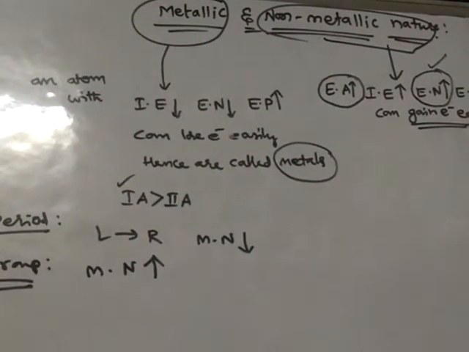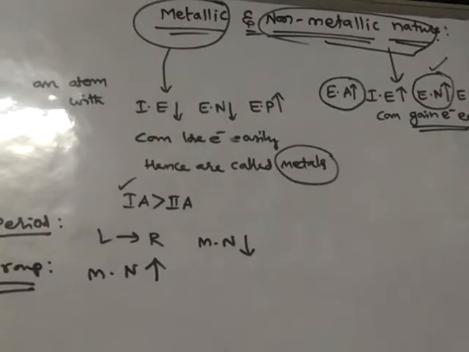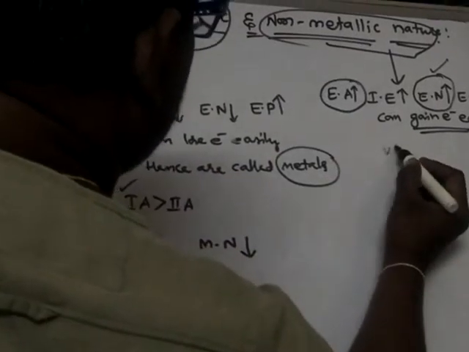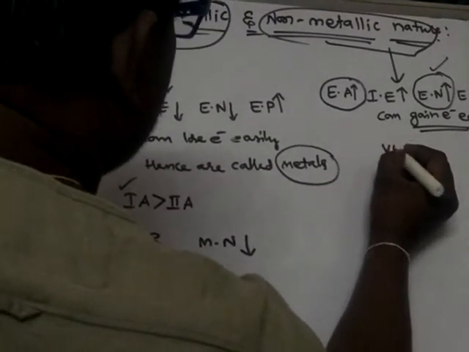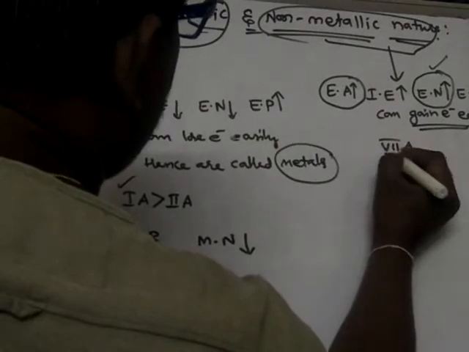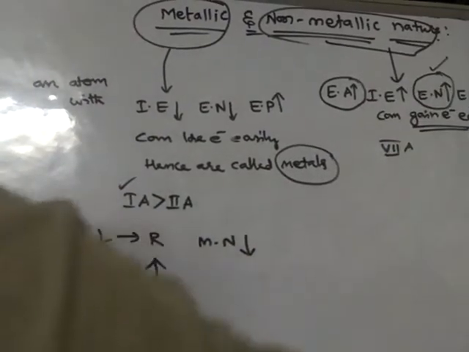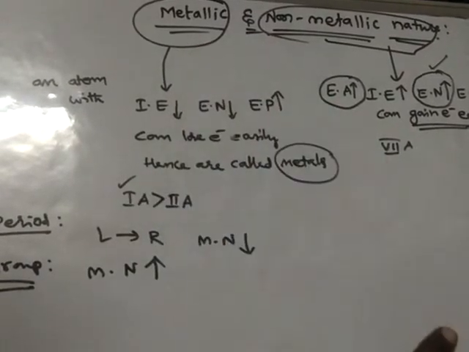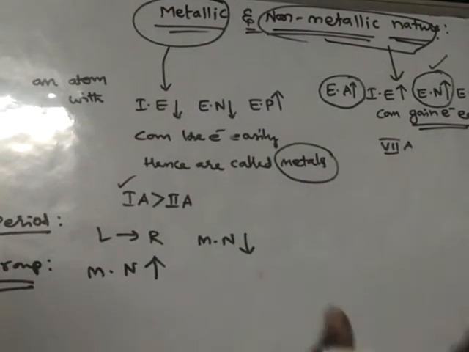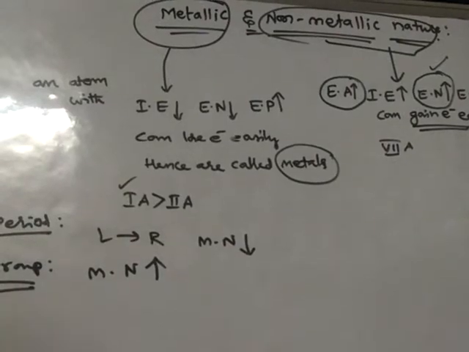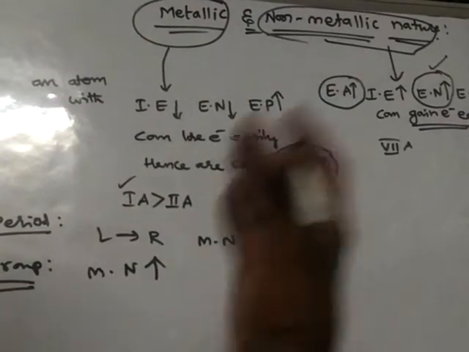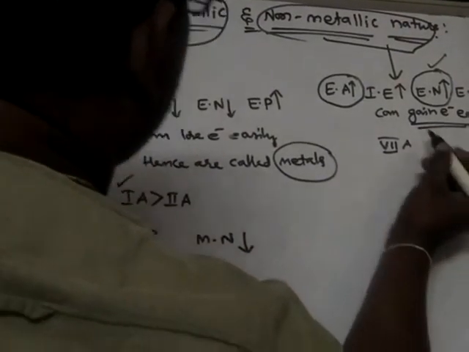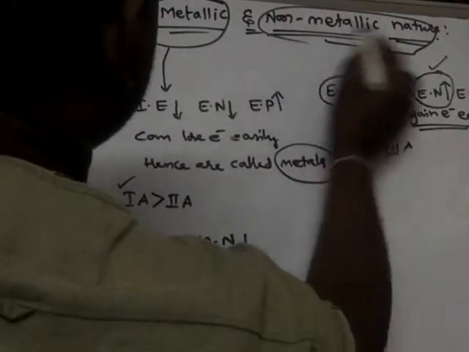Now, if you compare the non-metallic nature, the seventh group is at the extreme right, not counting the inert gases. Just remove the inert gases, and before the inert gases we get the seventh group. Seventh group elements are highly non-metallic.